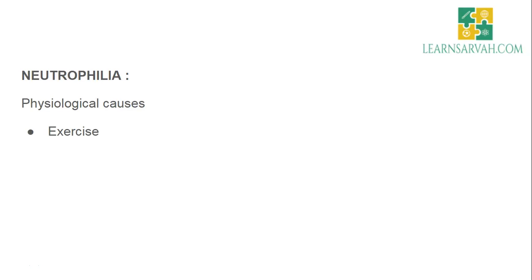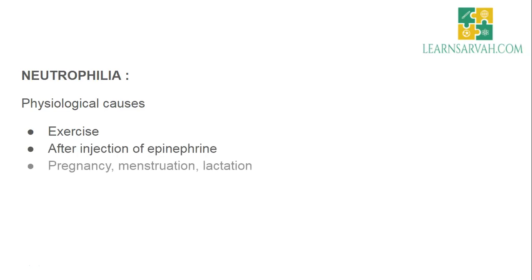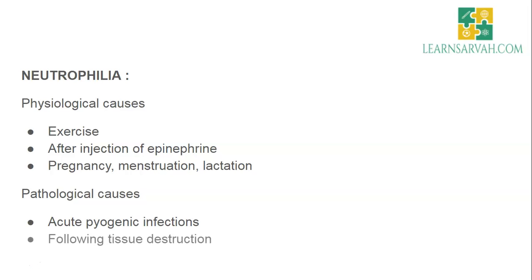First we can discuss the physiological causes. As we have discussed earlier in leukocytosis, the main physiological causes are exercise, after injection of epinephrine, then pregnancy, menstruation and lactation. Now coming to pathological causes, first and foremost is acute pyogenic infection, that is bacterial infection. Then following a tissue destruction. These are the main 2 causes of neutrophilia.